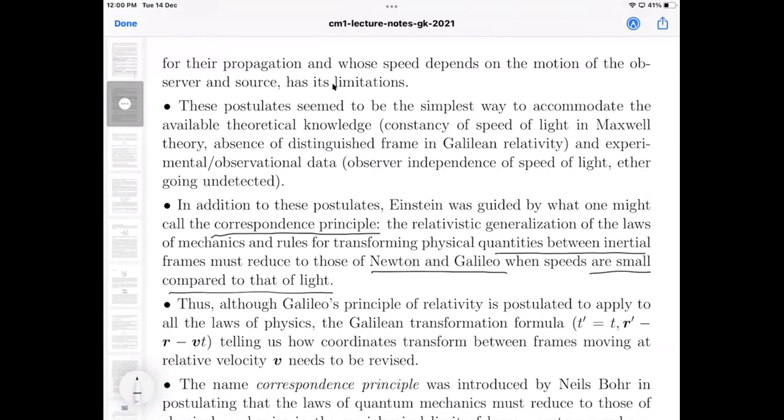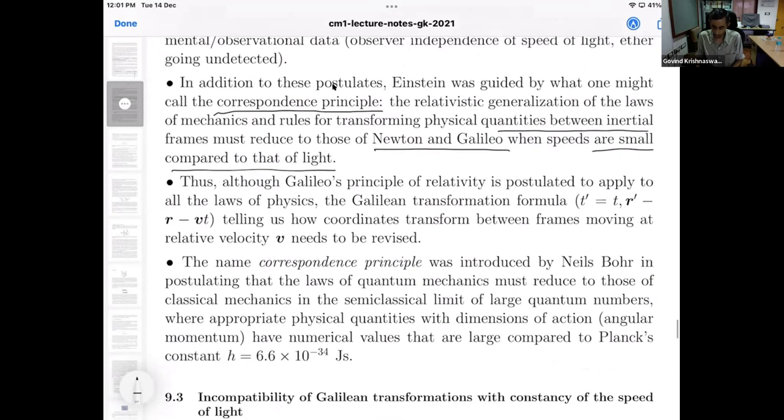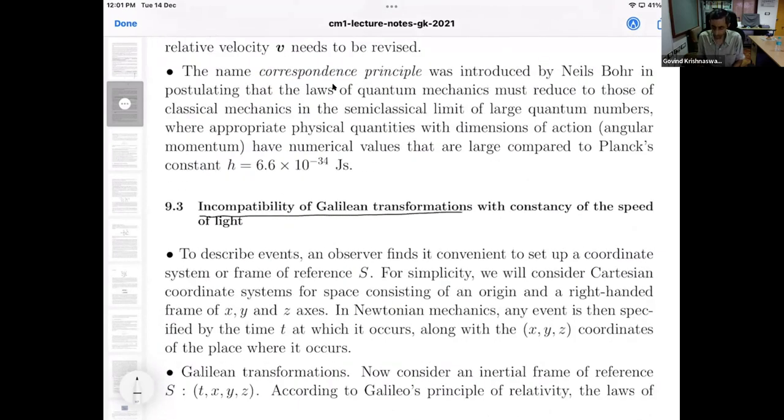So yes, Ripunjay, yes. Yes, sir. I just wanted to clarify that the reason Galilean transformation formulas are not applicable in special relativity is because the fundamental law, Newton's law, is being changed, right? The new transformations will be there, correct? Okay, let me clarify. The reason it doesn't work at the very heart is that it violates the constancy of the speed of light. That is what we discussed previously. That is the incompatibility of Galilean transformation formulae with the constancy of the speed of light. That is the reason we cannot maintain it.